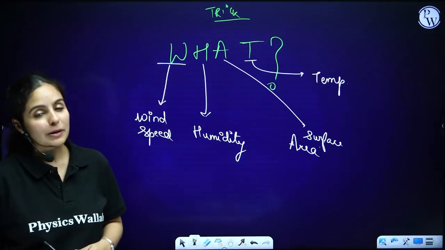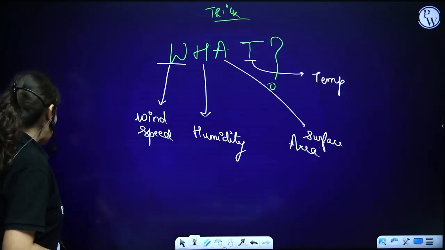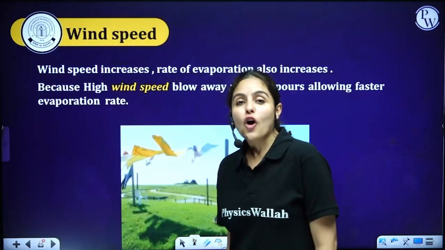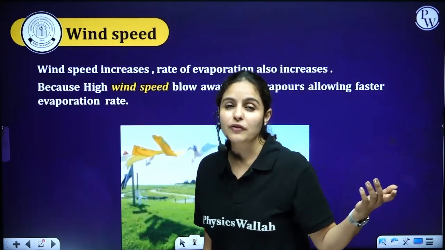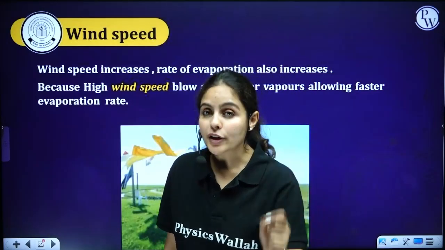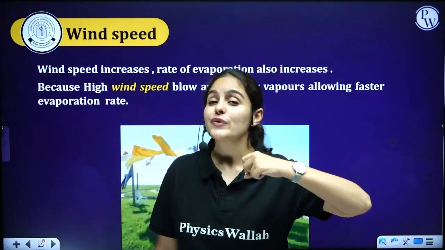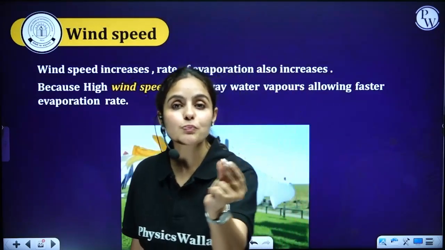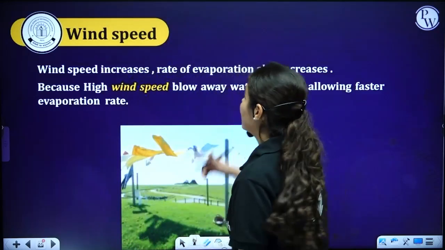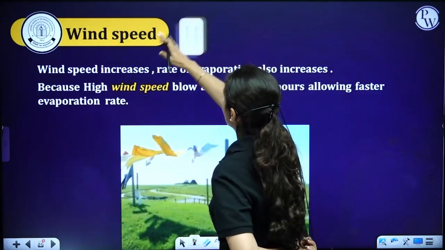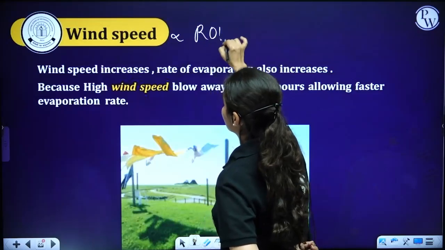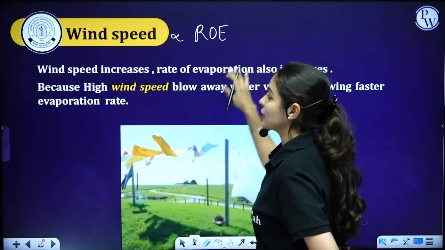Let's learn them one by one with an example. Starting with wind speed. So obviously when wind is faster, clothes get dry quickly. That means water from those clothes will be evaporated quickly. The speed of evaporation becomes faster with the increase in wind speed. So we can say that wind speed is directly proportional to ROE. What is ROE? Rate of evaporation.